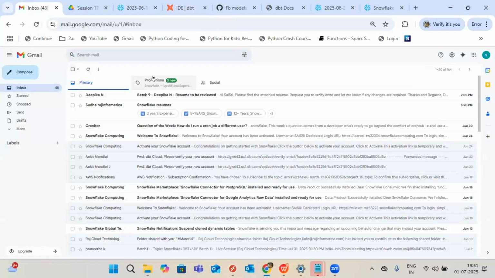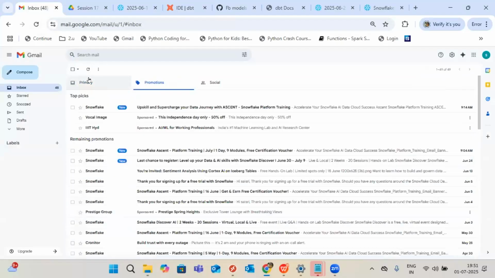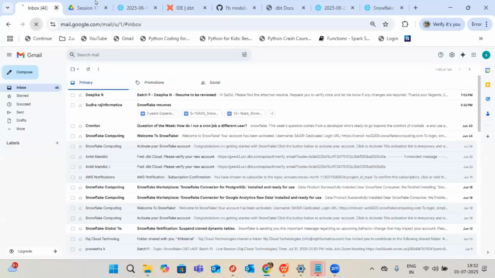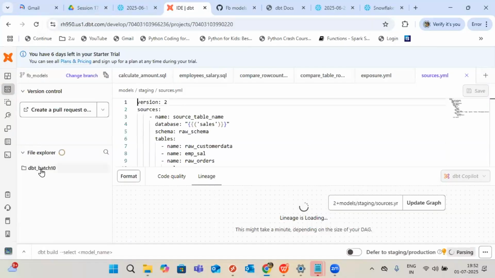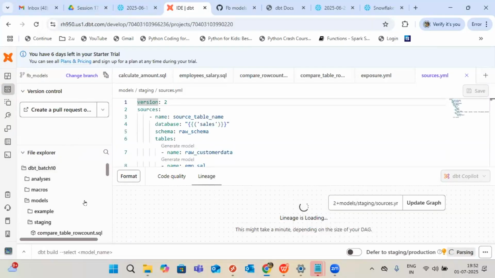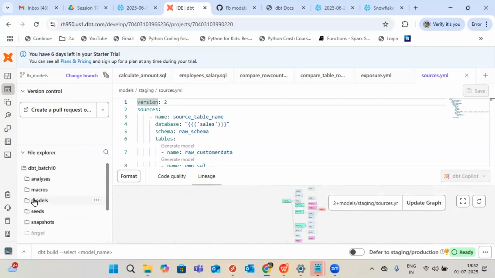Sometimes it comes very fast, sometimes it may take some time. Okay, see, like this we will have the DBT project and here we will have all the concepts. This is the DBT interface. You need not worry by seeing it now. Slowly, after some classes of experience, then only you'll understand this topic. So all these topics I'm going to cover. This is the way the interface will be.